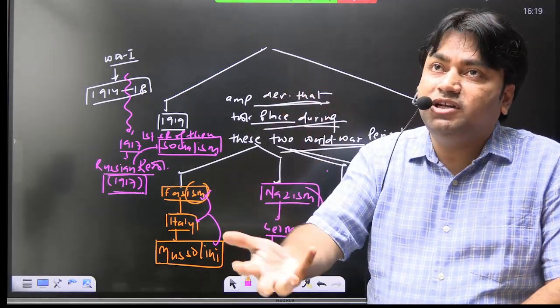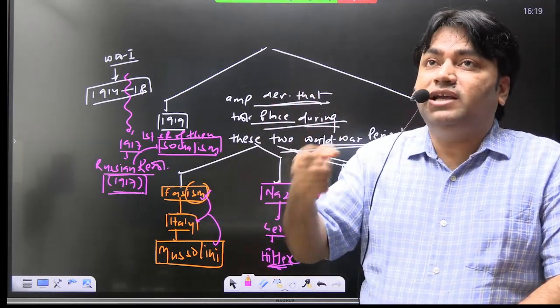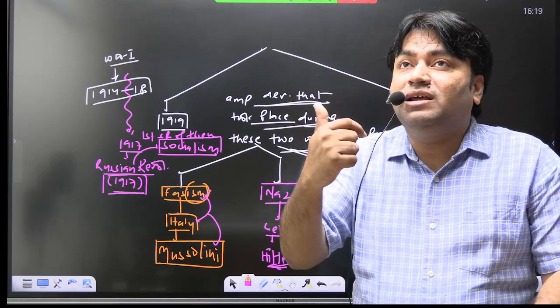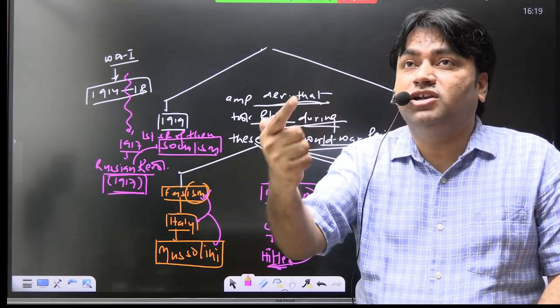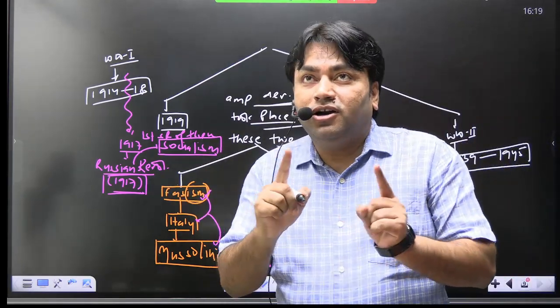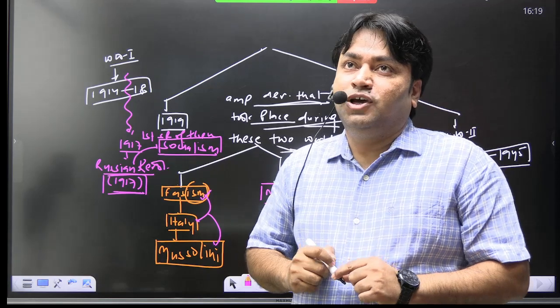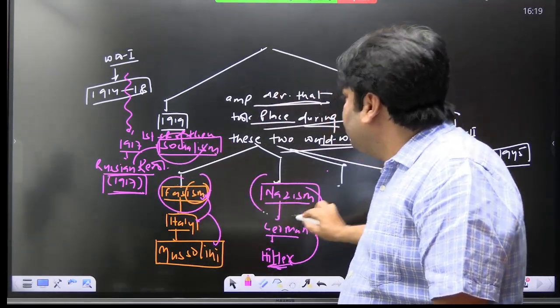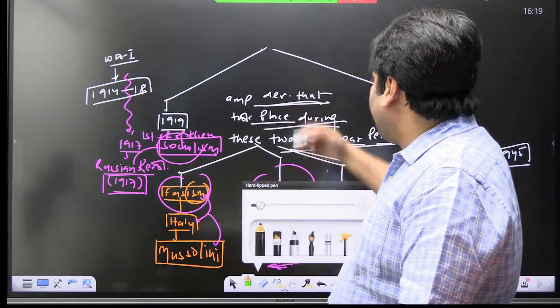The system of administration, economy, society, religion, all were developed on this ideology. So this is the practical implementation of socialist ideology for the first time anywhere in the world. And this place is what? Russia.